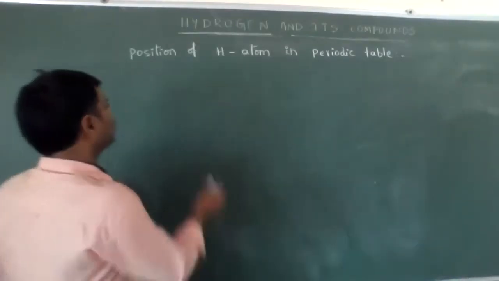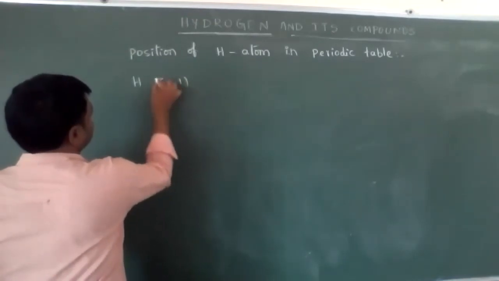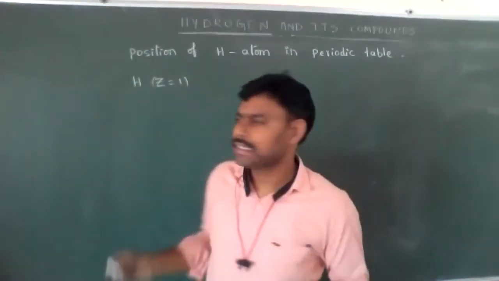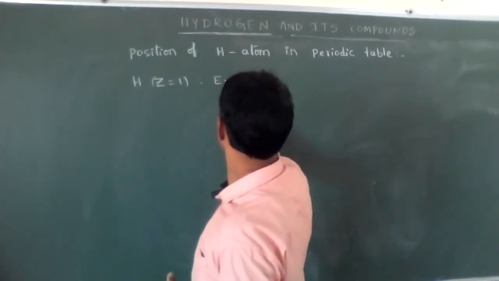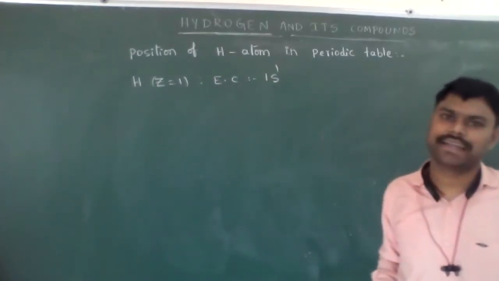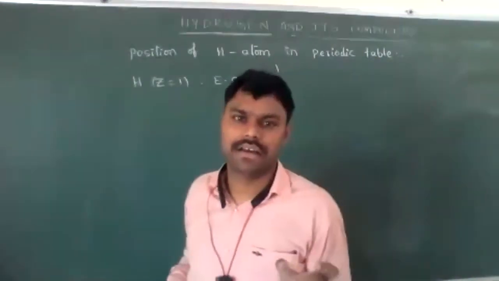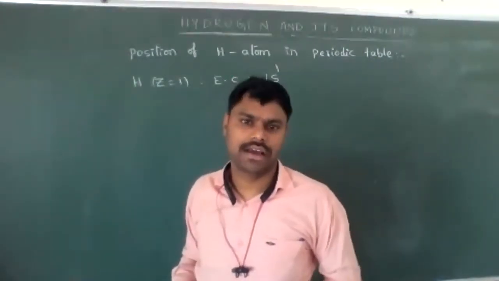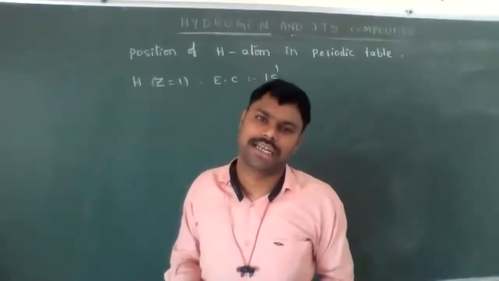Let's see hydrogen, atomic number Z is equal to 1. Its electronic configuration in orbital representation is 1s1. One electron is present in the first shell, and also one electron is present in the outermost shell.